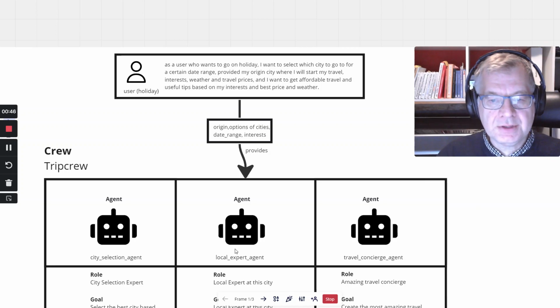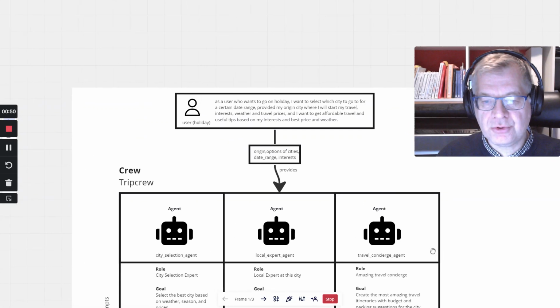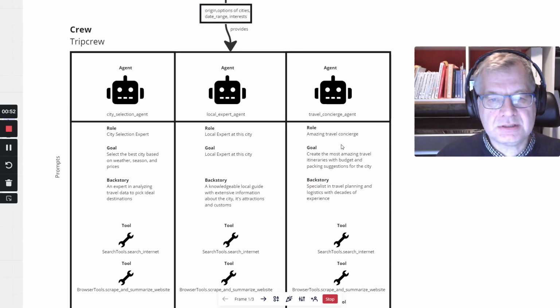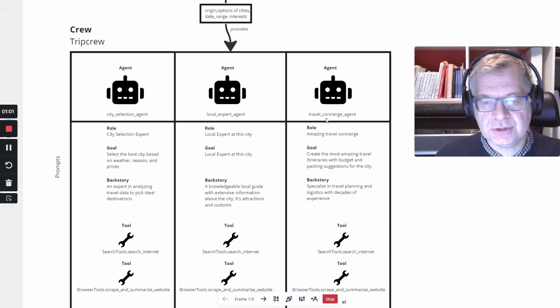So to accomplish this, there is a crew AI consisting of three agents: a city selection agent, a local expert agent, and a travel concierge agent. Each of these have roles, goals, and backstories.